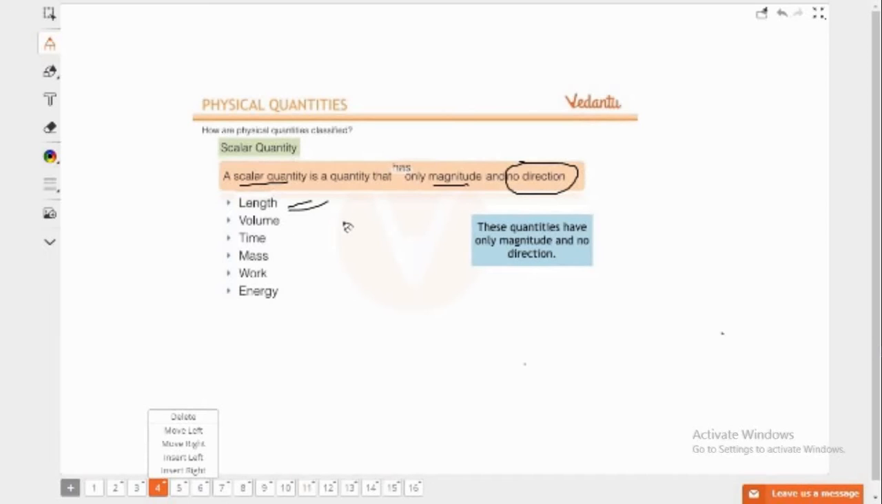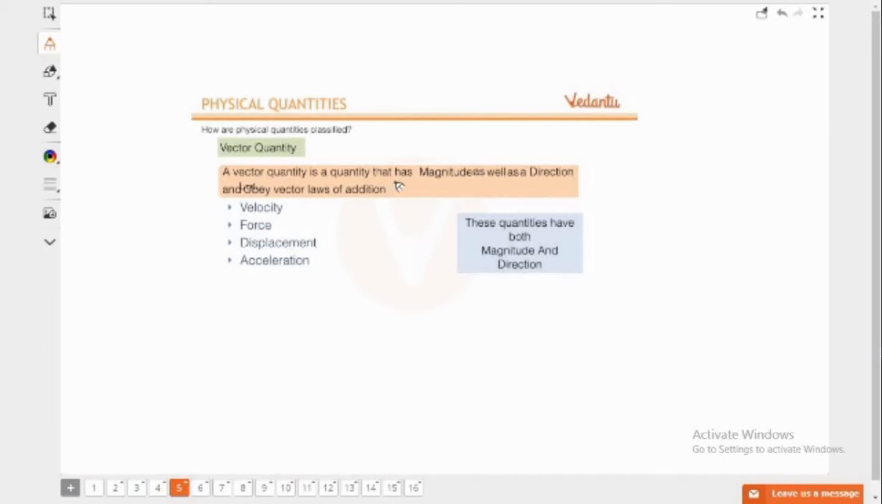That's all. Okay. So, a vector quantity is a quantity that has magnitude as well as direction and obeys the vector law of addition. That is, for specifying a vector quantity, you have to show its magnitude, its direction, and that it also obeys the vector law of addition. This is the new thing which we will discuss later in this chapter. Examples of vector quantities are velocity, force, displacement, acceleration. So for specifying a vector quantity, you have to say its magnitude and direction.